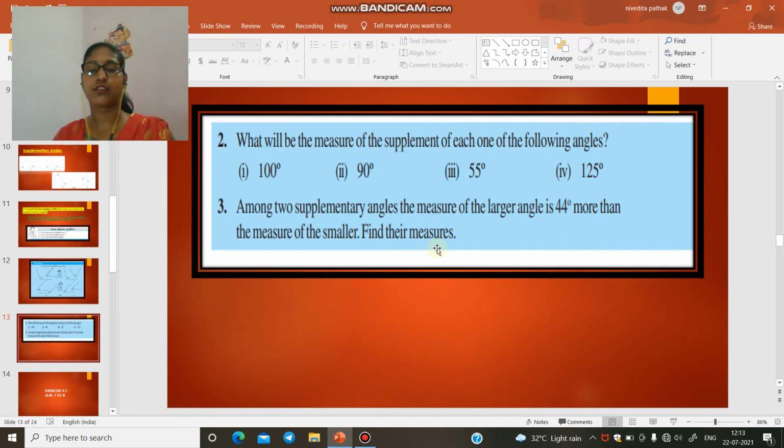Find their measures. So in it, first you have to assume the smaller angle. Suppose you are considering the smaller angle as x degrees, then according to the question, your larger angle is x plus 44 degrees, because the question says that the larger angle is 44 degrees more than the measure of the smaller one. Now we know that if two angles are supplementary, then their sum is equal to 180 degrees. So we get the equation x plus x plus 44 degrees is equal to 180 degrees. Now when you solve this equation, you get your value.